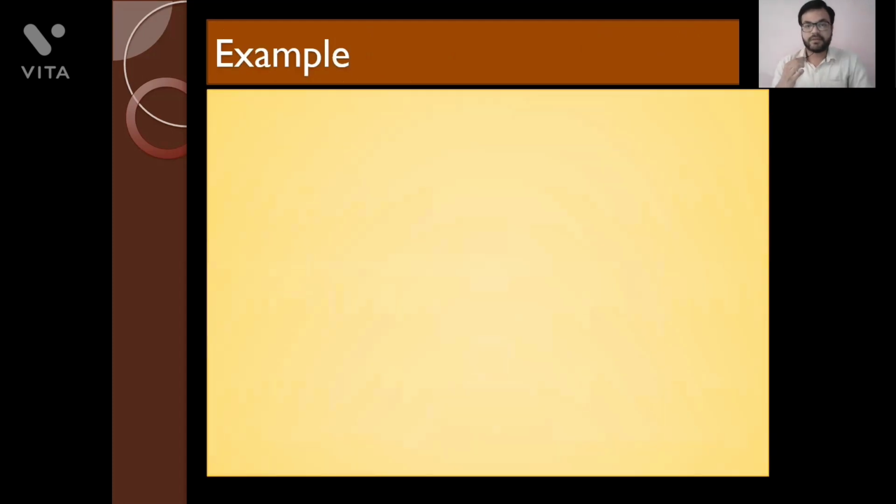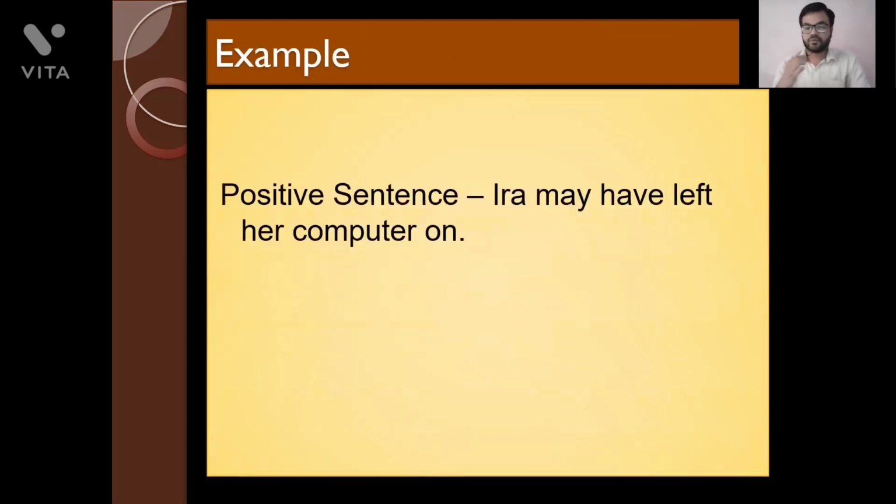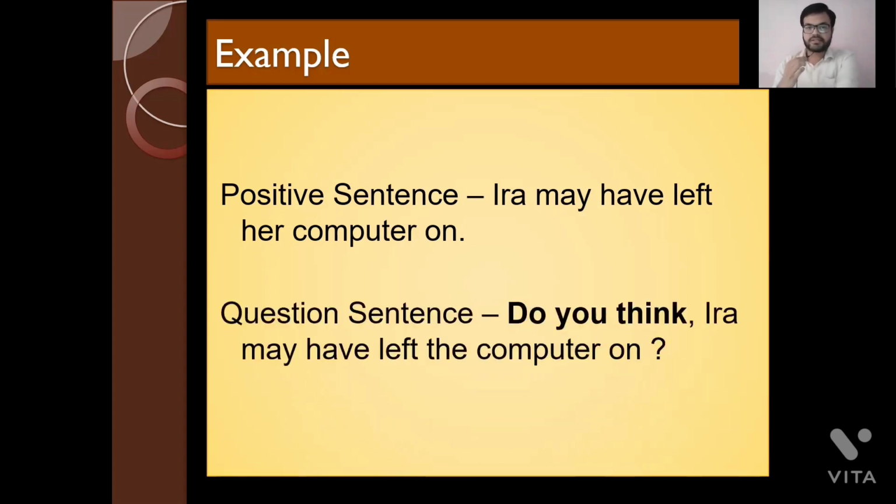Okay, so example. Here it is a positive sentence. Ira may have left her computer on. So again, I'm just talking about a possibility in the past, that maybe Ira has left her computer on. So now if you have to convert this sentence into a question sentence, or an interrogative sentence, then it will be like this.